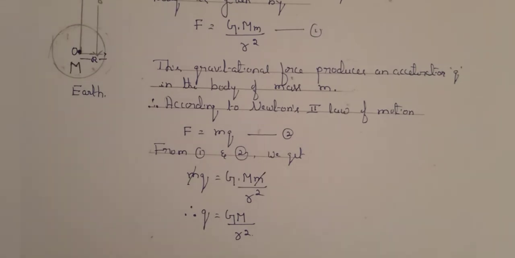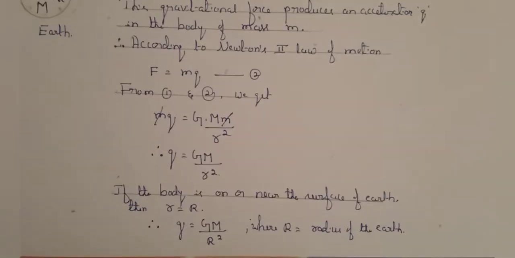If the body is on or near the surface of the Earth, then g is equal to capital G into capital M by capital R squared, where R is the radius of the Earth. The expression reveals that the acceleration due to gravity does not depend on the mass of the body.